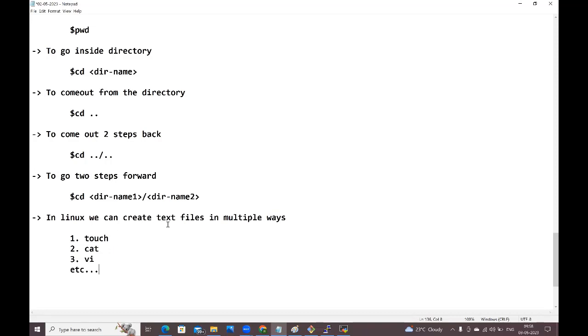In Linux, we can create text files in multiple ways. What are the ways? Touch command, cat command, and vi, guys. These are the different ways we have to create normal text files in Linux.